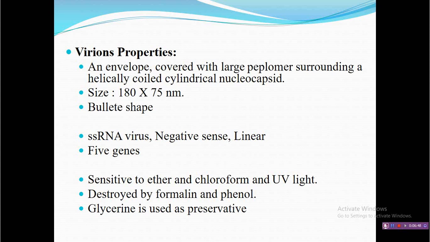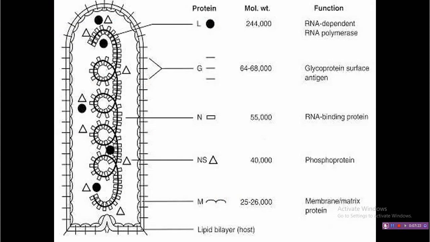bullet shape. Their genome is a single stranded RNA virus with negative polarity, and they are linear in shape, and that encodes 5 important genes, and susceptibility is very high. They may be destroyed very easily by formalin and phenol, whereas the virus integrity can be preserved if you store samples in glycerol based buffers. So that's why glycerol based PBS is recommended for storage of rabies virus suspected samples.